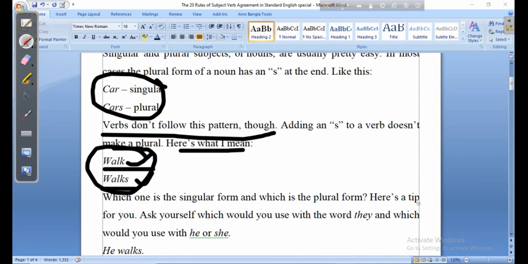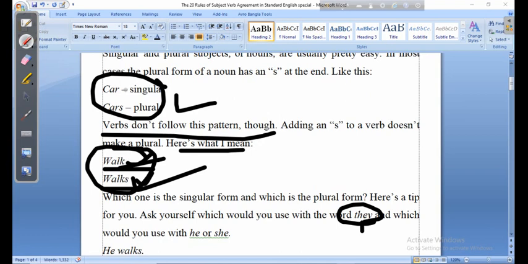Here's a tip: ask yourself what you use with the word they. Suppose they walk or they walks. It's quite easy, and definitely you will say they walk, because they is plural. So here walk is plural and walks is singular, which is quite opposite to the noun rule.